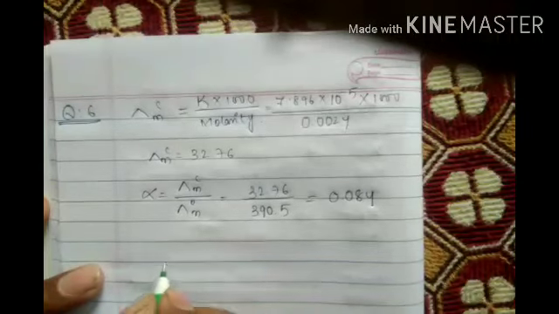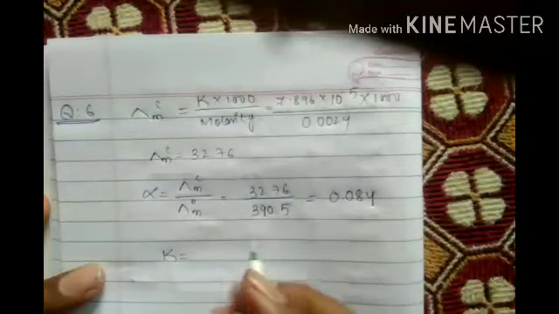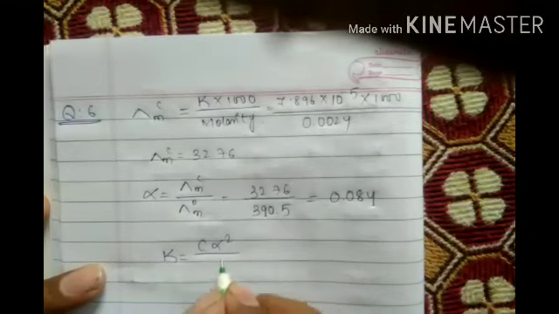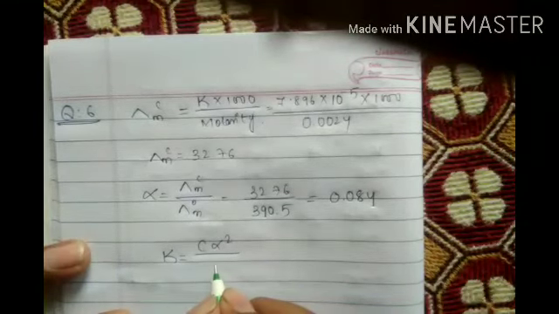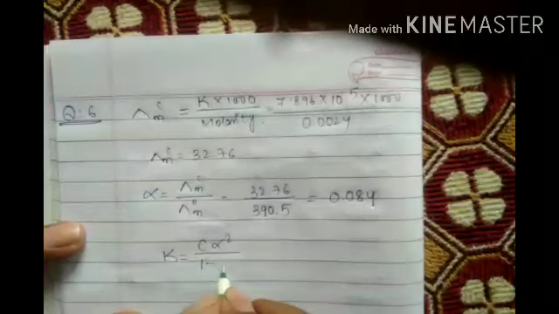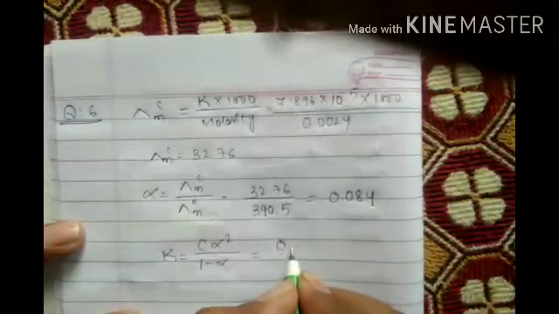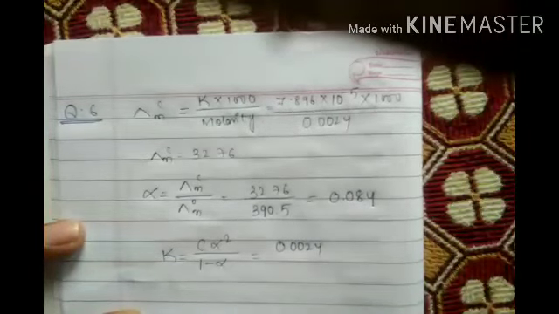Now next, K constant, not kappa, this is the dissociation constant. K equals C alpha square by 1 minus alpha. See the concentration in the starting of the question, 0.024. See here concentration molarity.